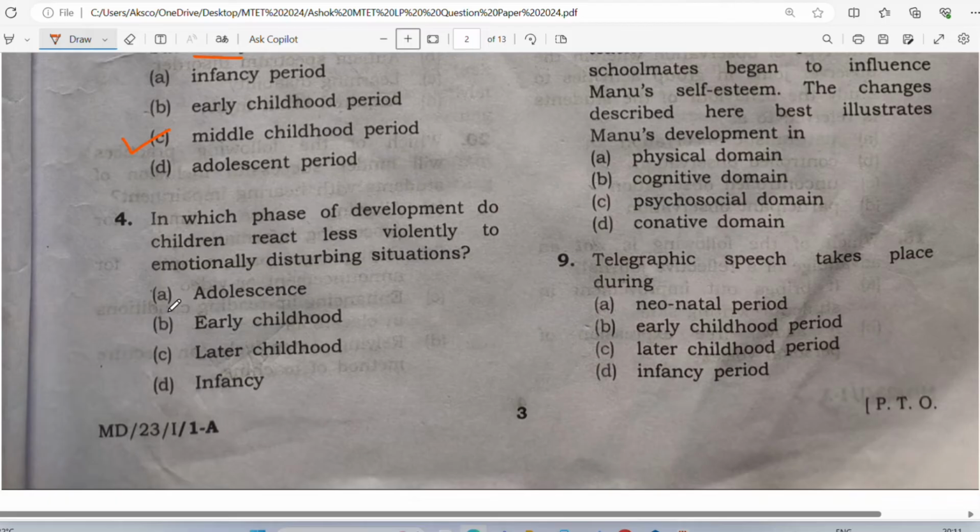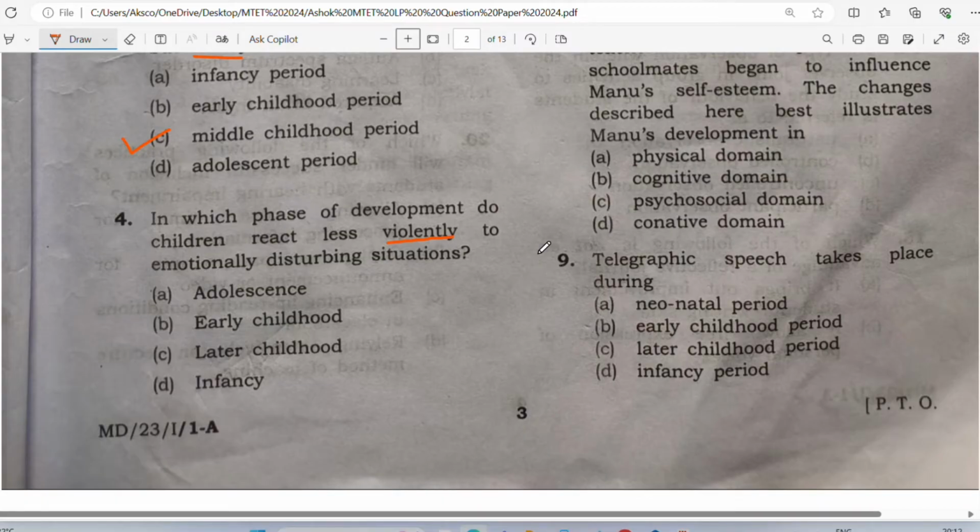Question number 4. In which phase of development do children react less violently to emotionally disturbing situations? Now before understanding that, you need to know the meaning of violent. Violent means violence, means wild. So what do you think, in which phase or stage of development do the children react less violently? Means they are not very wild, they are not very frustrated, they are not very moody to emotionally disturbing situations.